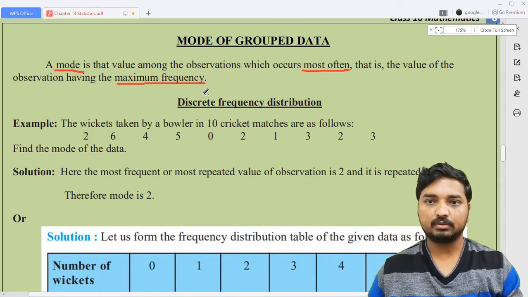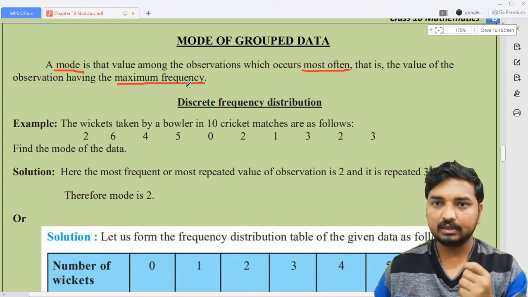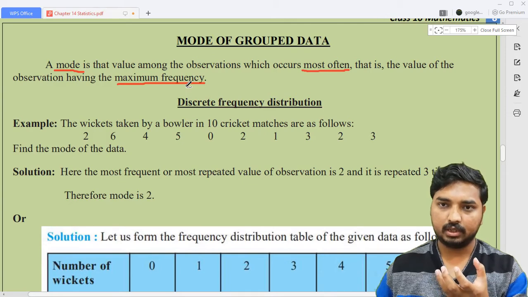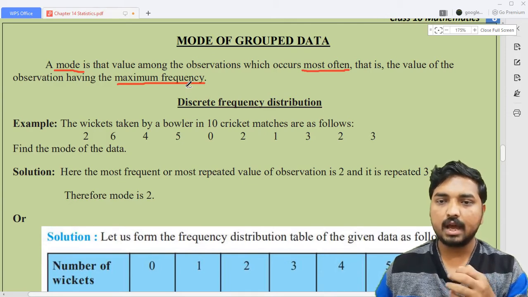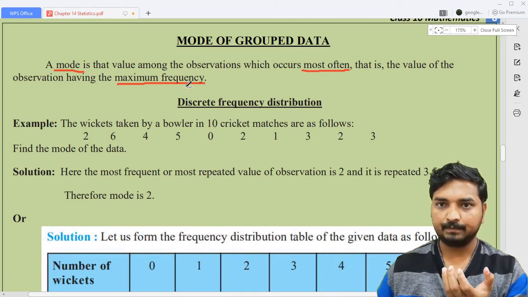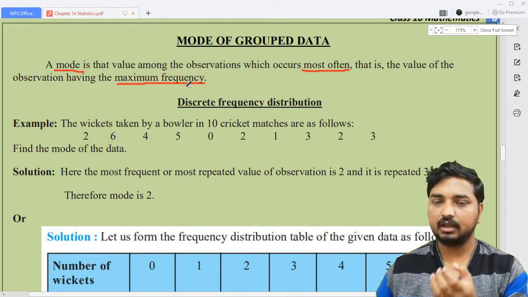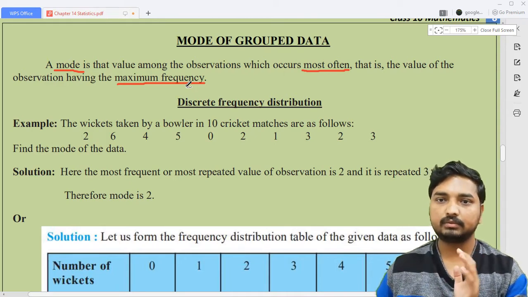This is very important. The observation, that is the datum, having the highest frequency is itself the mode of the data. Remember, it's very simple.